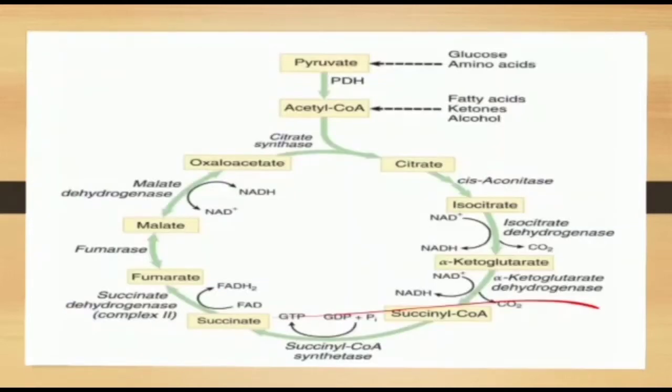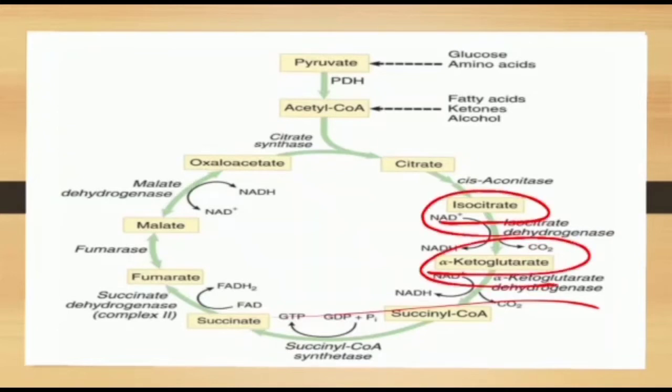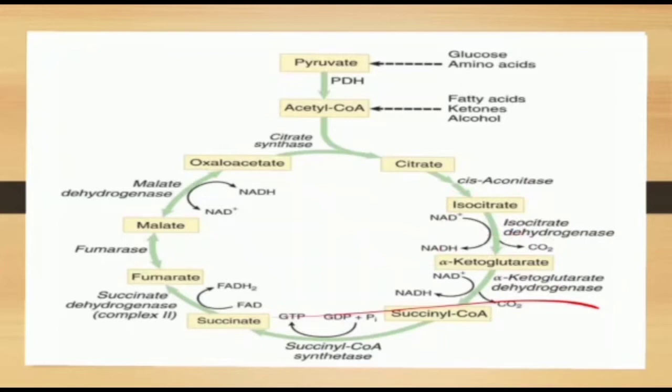In this step, the isocitrate dehydrogenase enzyme catalyzes the conversion of isocitrate to alpha ketoglutarate. During this reaction, one NADH is formed and a CO2 molecule is released.